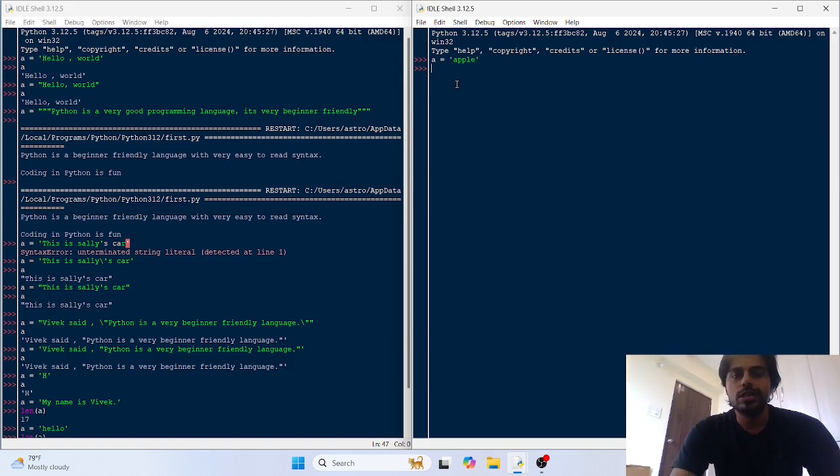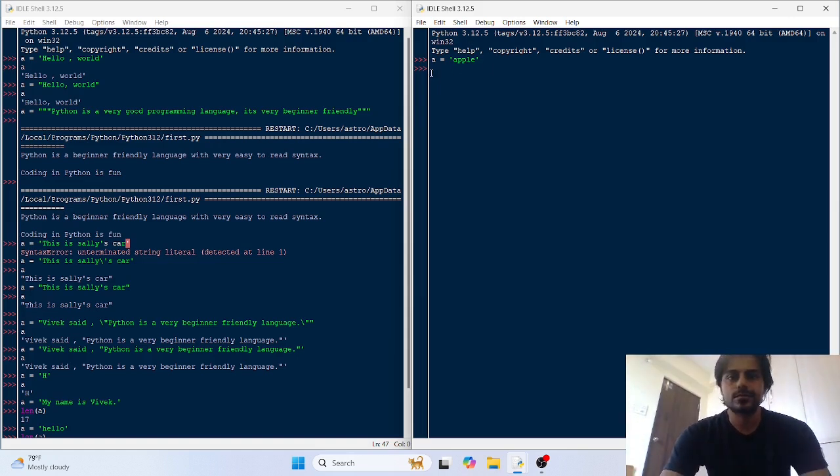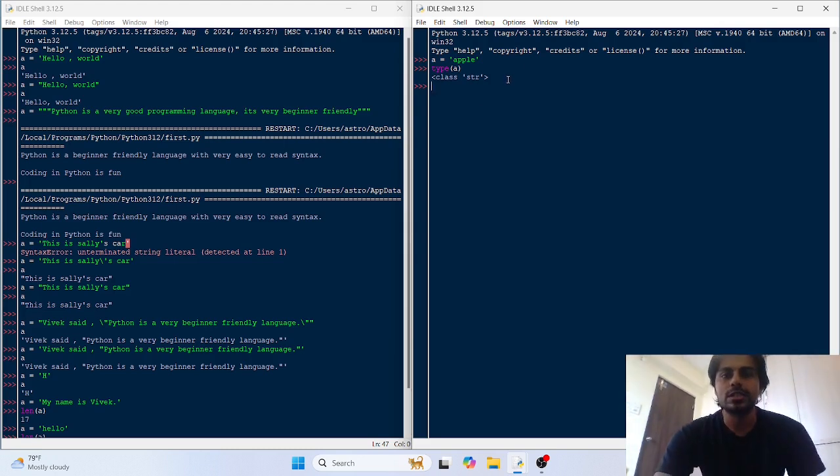So we have put apple here. This apple is a collection of letters. This string object is a collection of letters. To know that this is a string object, you can do type of, and inside the type you can put the variable or the identifier that refers to that string object. It shows class str, showing that this is a string object.